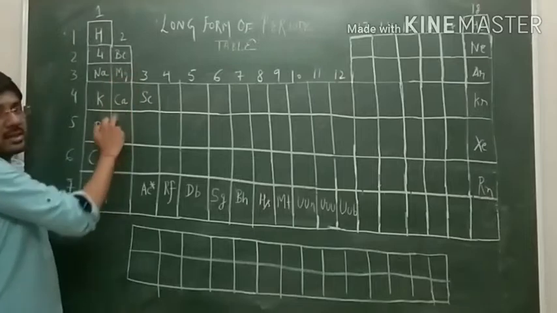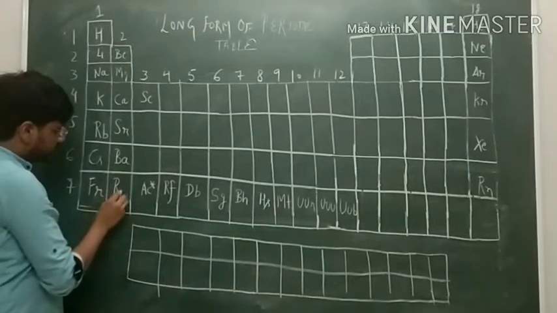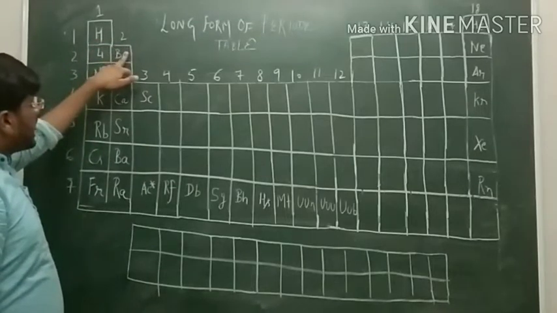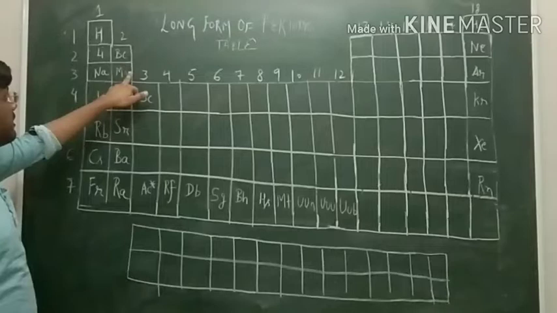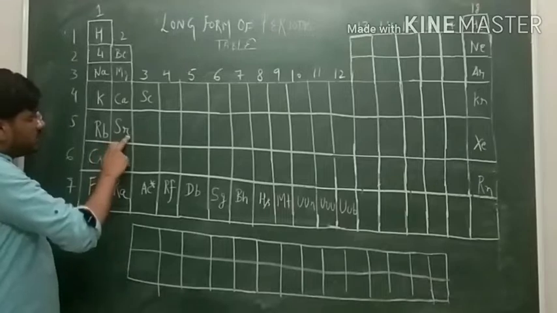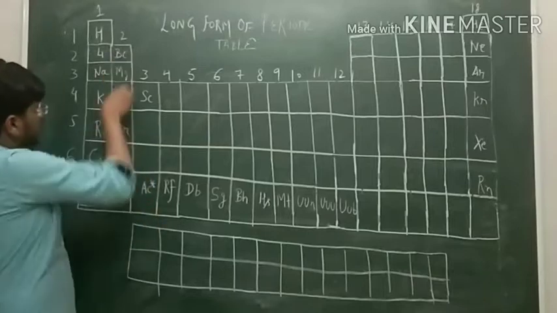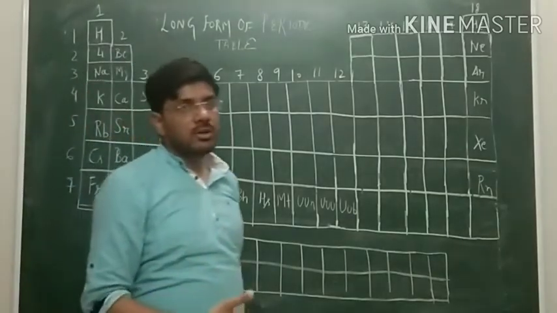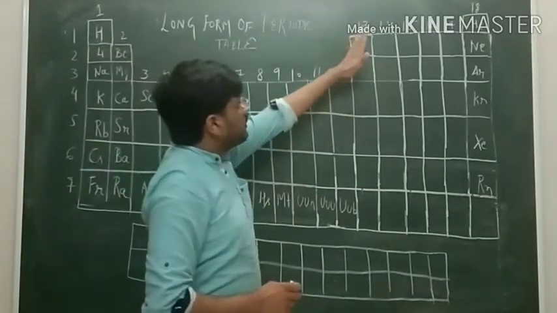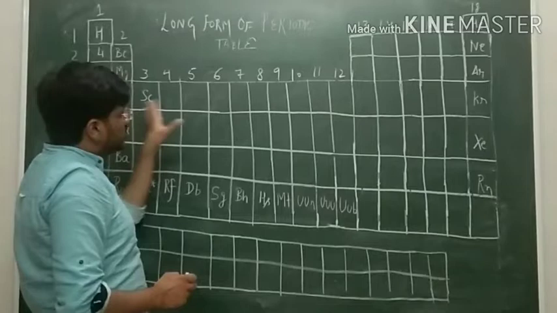Beryllium, magnesium, calcium, strontium, barium and radium. We can learn it by an acronym like: beta, beryllium; manganese, magnesium; car, calcium, Ca; scooter, strontium, Sr; bar, Raji, Ba and Ra. These are the symbols which are written, and we will also know the full name of each element along with these acronyms. Then we will first fill group number 13 onwards, then we will fill group number 3 to 12.